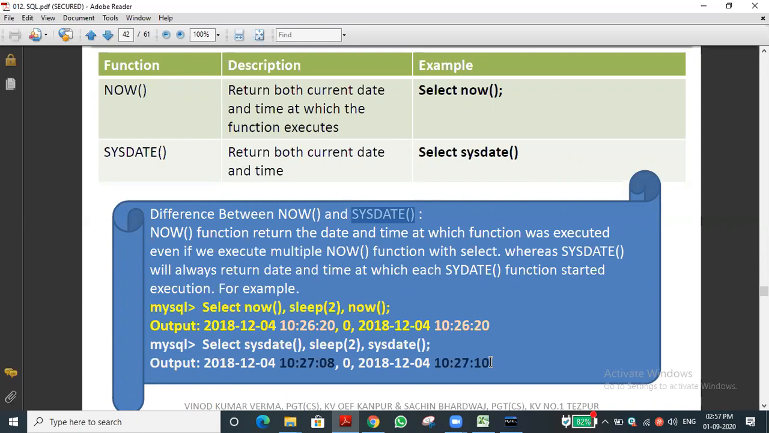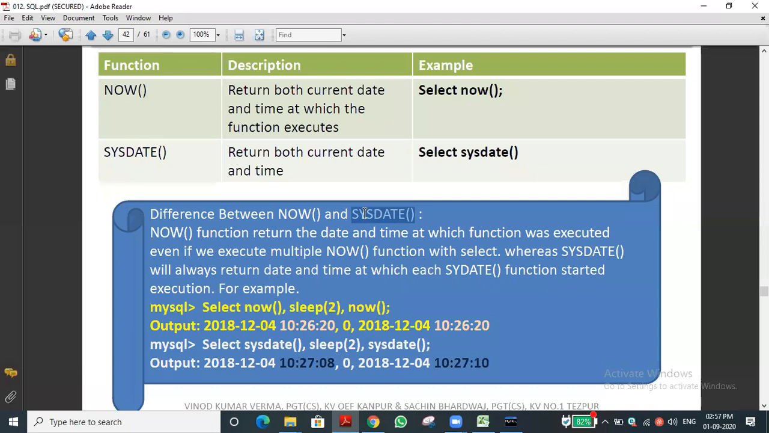If we give select now, sleep for 2, and then on the next line give the same, will it differ? Of course. For example, you are asking select now function, we are executing it, and what is the current time? 2:57. Once you execute it again, it will display the different time, the exact time. But with now, even after waiting 2 seconds, it will display the last time only.